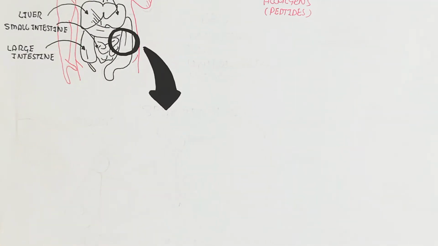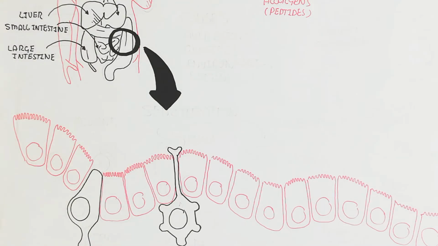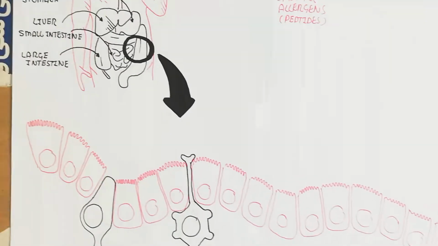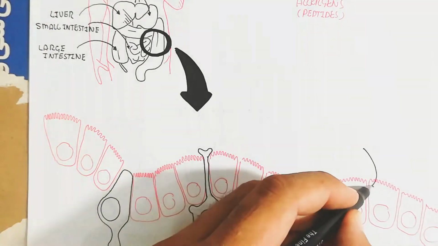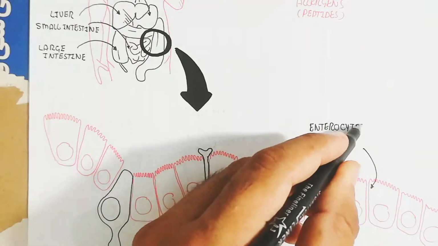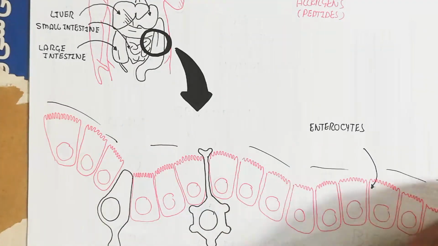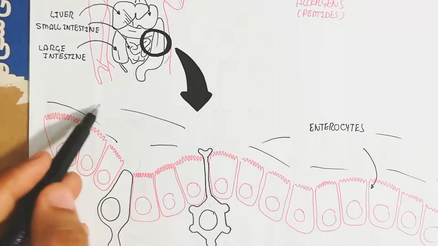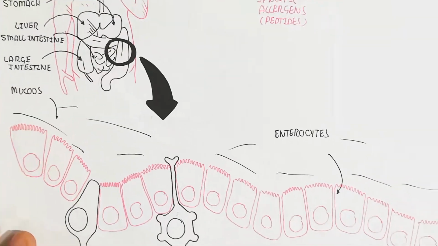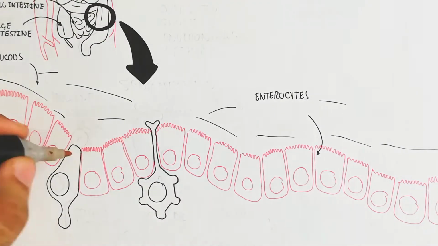So in this way, here is the enterocytes brush border cell, which is part of the small intestine. Here is the enterocyte, remember, and this is the mucous membrane, which is used for barrier immunity like skin.